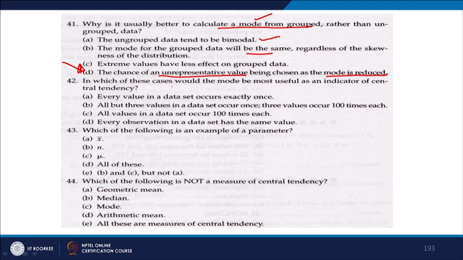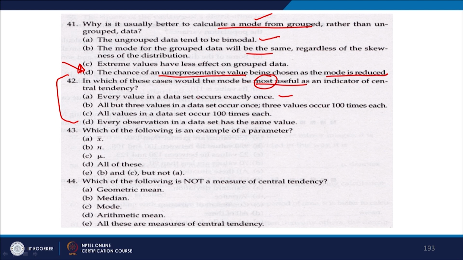In which of these cases would the mode be most useful as an indicator of central tendency? So, which is the most important one? Every value in the data set occurs exactly once. Just read this one very carefully. In which of these cases would the mode be most useful as an indicator of central tendency?